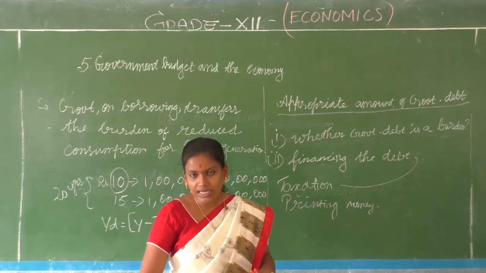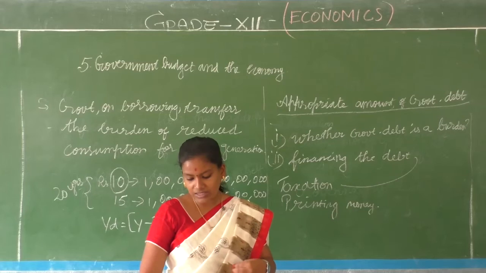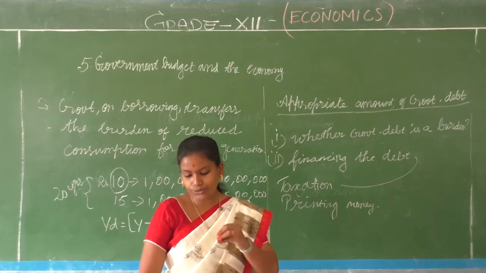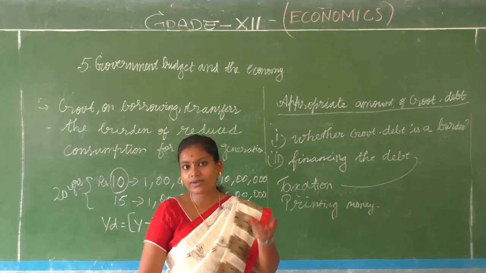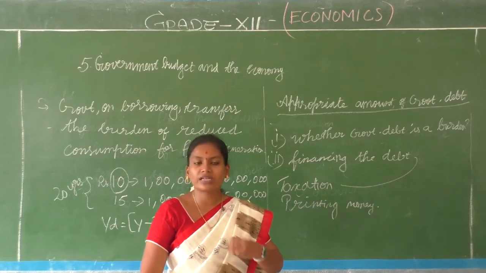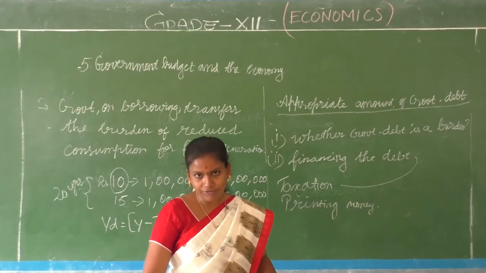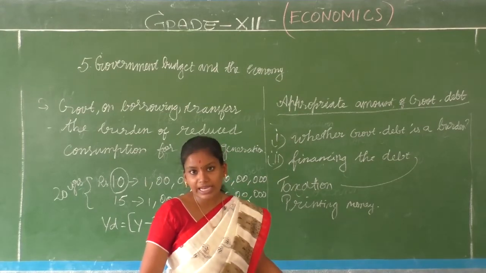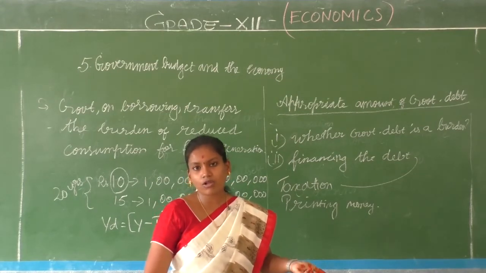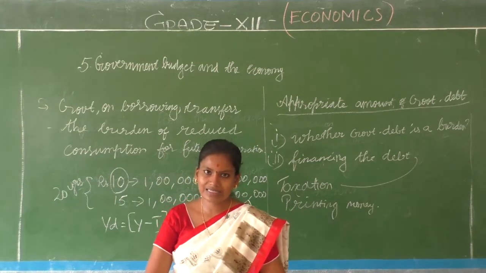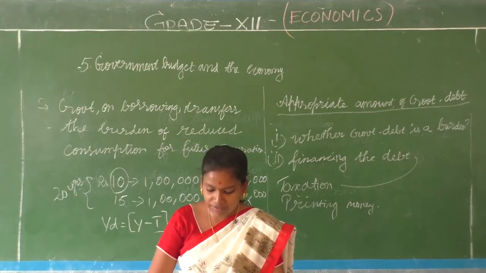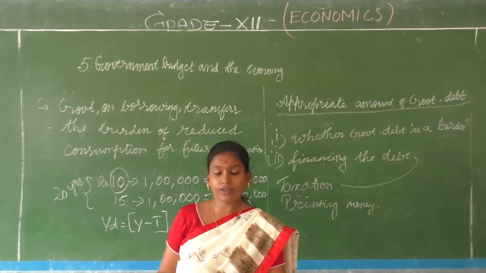They are going to have increased taxes and less consumption just due to this. And what happens when disposable income falls? Definitely savings also will fall, and there comes the paradox of thrift. Savings will be less, and national savings also will become less. Isn't it, children? So everything is going to be affected in the future.